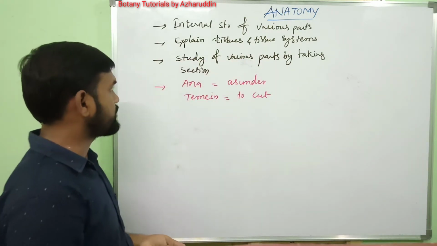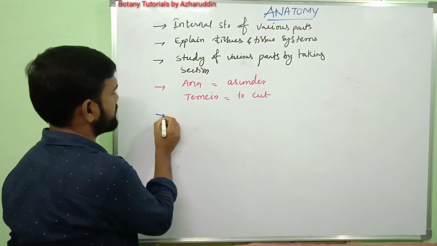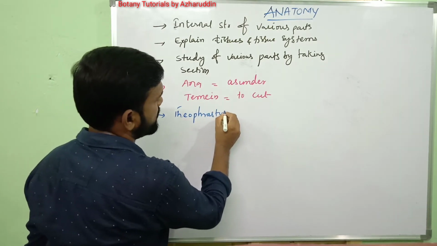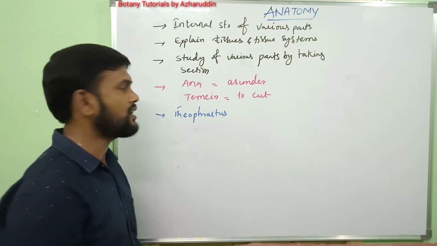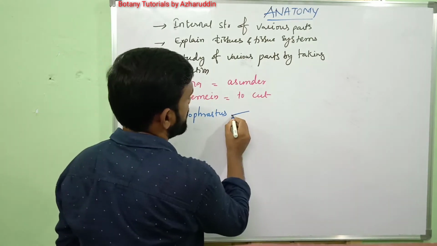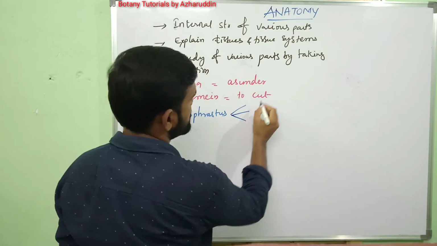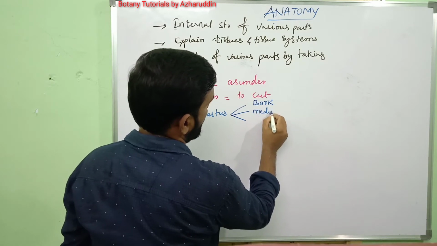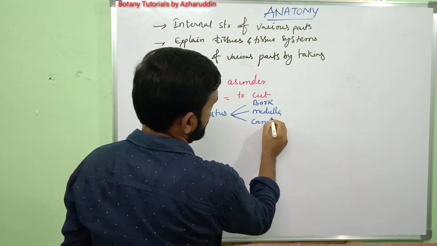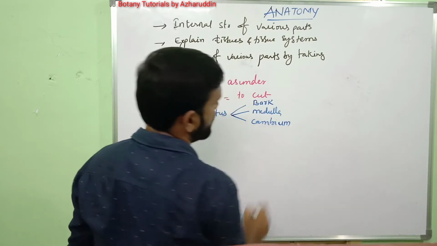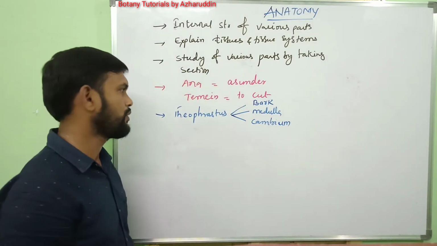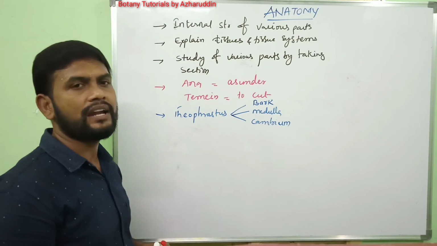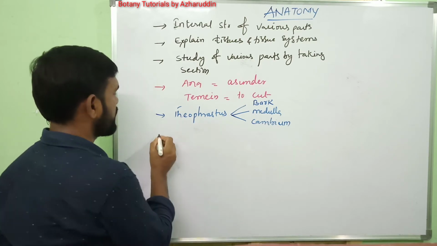Okay. Next, Theophrastus is the earliest person. He is the father of botany. He recognized various parts in the plant body: bark, medulla and cambium. These are the three parts he recognized in the plant body.